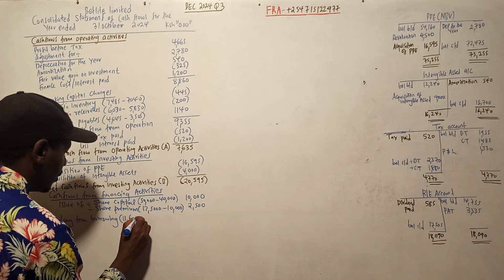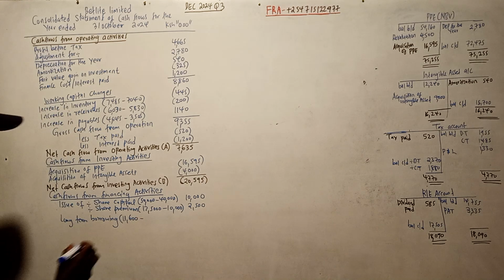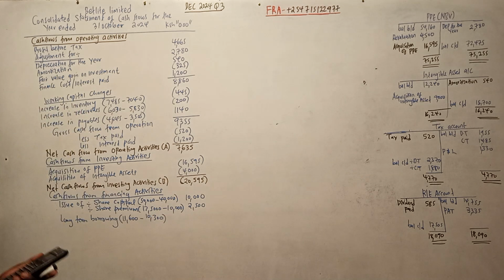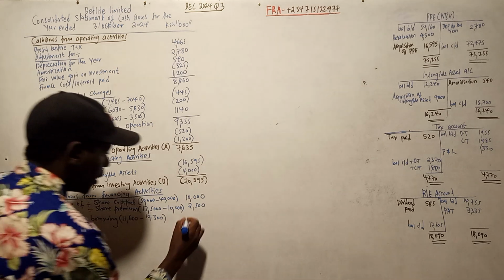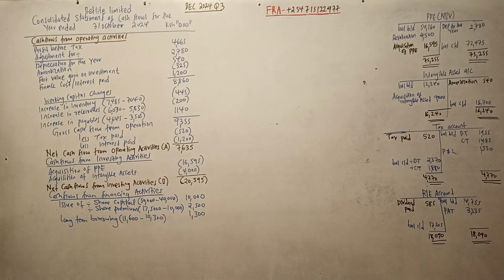An increase means you have borrowed more money. So the borrowing is an inflow. So 11,600 minus 10,300, that is 1,300. It means you borrowed. I think that is all about it. Do you have any other item? I don't think so. Those are the items.